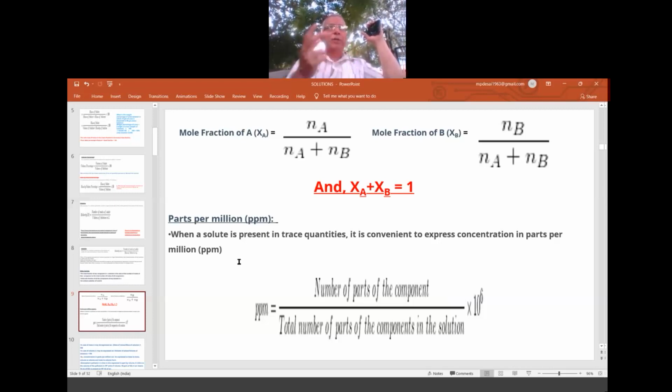Otherwise, we go for normal molarity or mass percentage. So when it is present in a small quantity, for example, a small amount of carbon dioxide in a particular area, or a small percentage of fluorine in a particular borewell water, that is told in ppm, and that is removed afterwards, filtered.